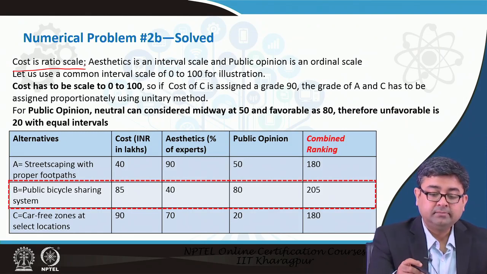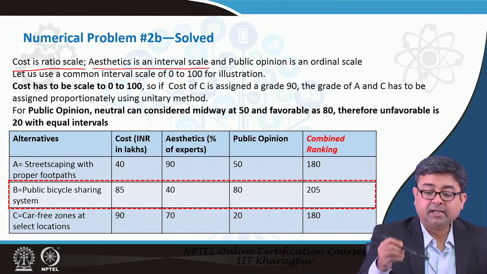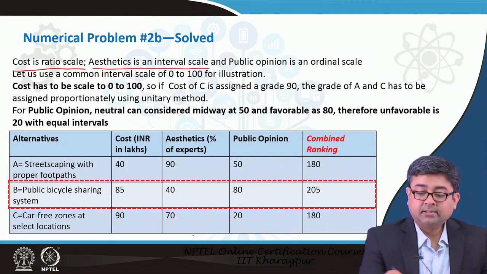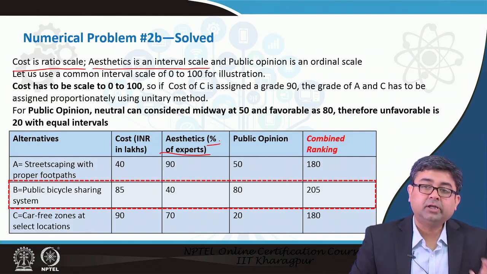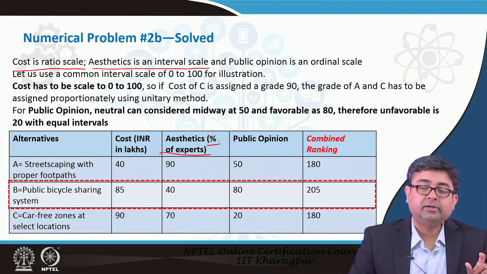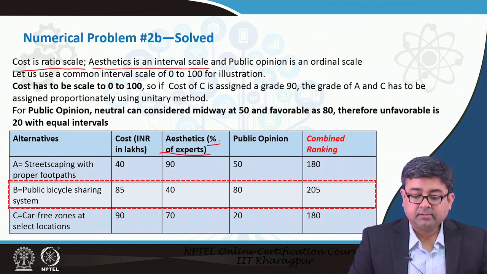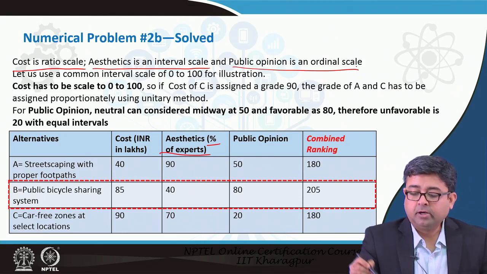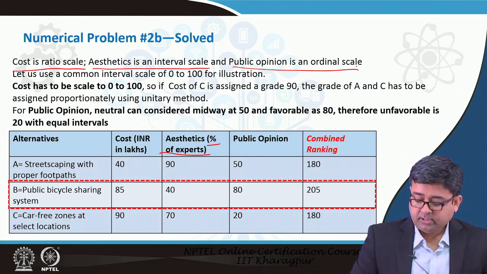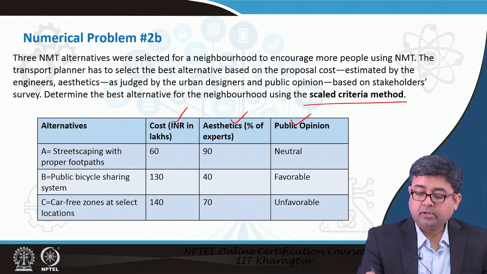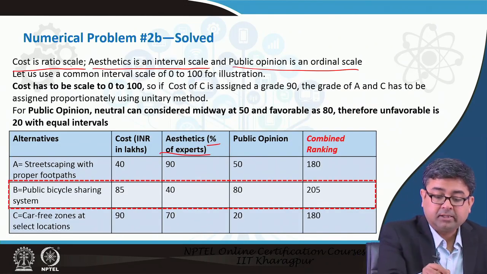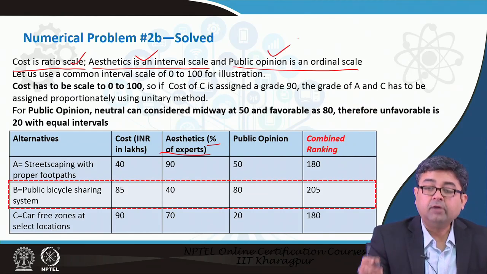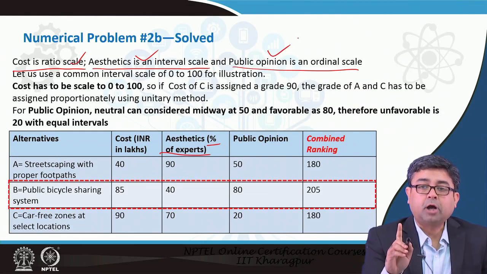They are quantified. Aesthetics is an interval scale, aesthetics percentage of experts. So, you know the exact difference between the two, but you cannot say that one is n times the other. Whereas public opinion is on an ordinal scale: neutral, favorable or unfavorable. So, how do you now, there are 3 different scales. So, you have to convert all those 3 scales into one common scale.